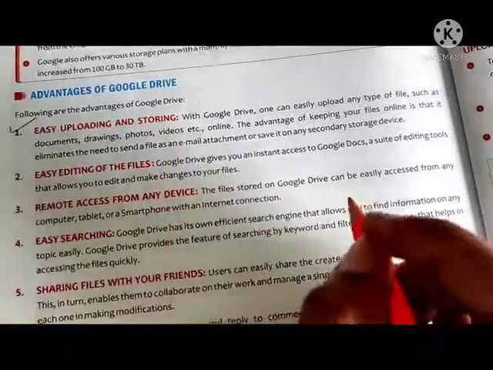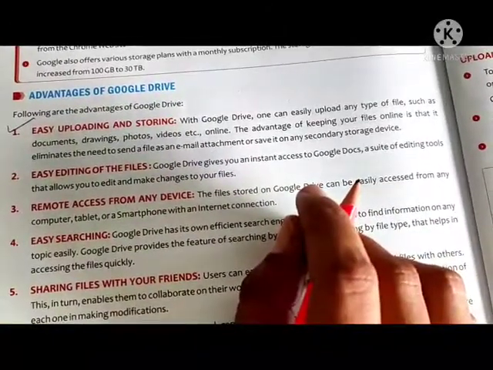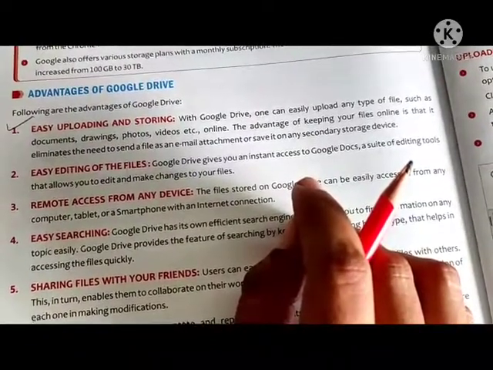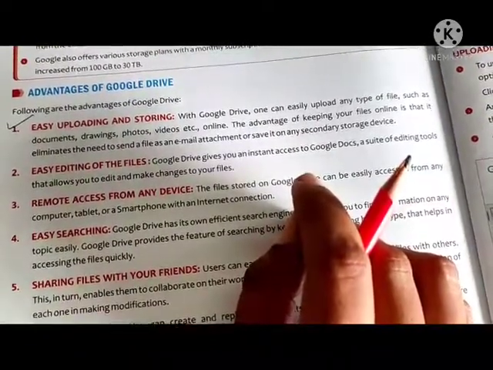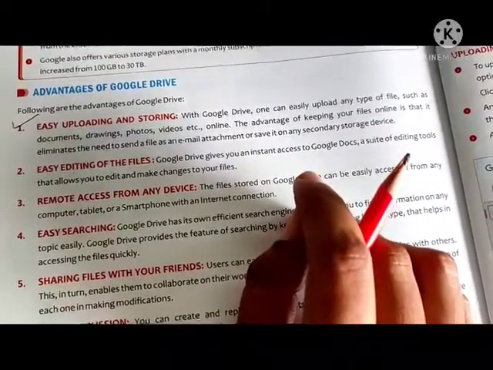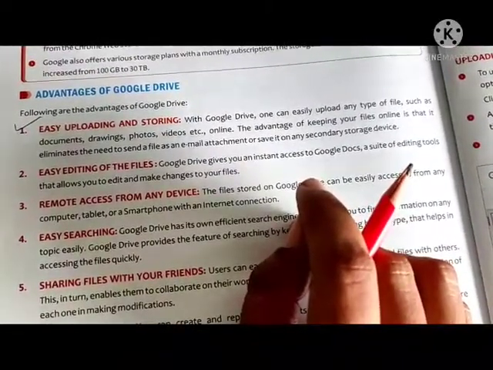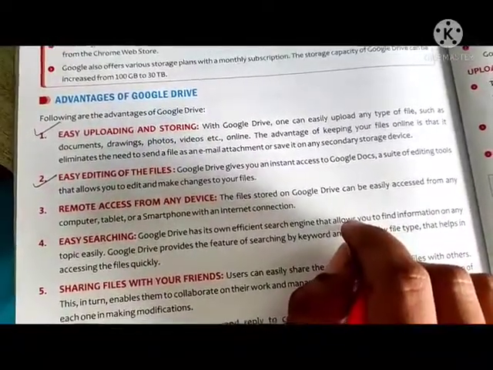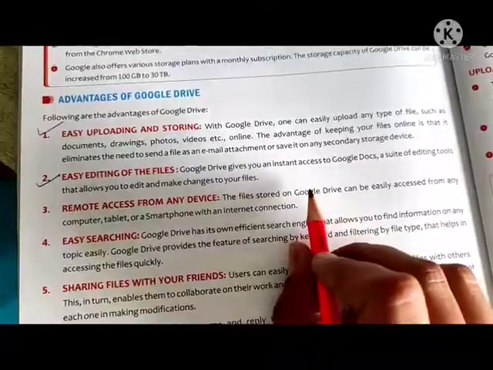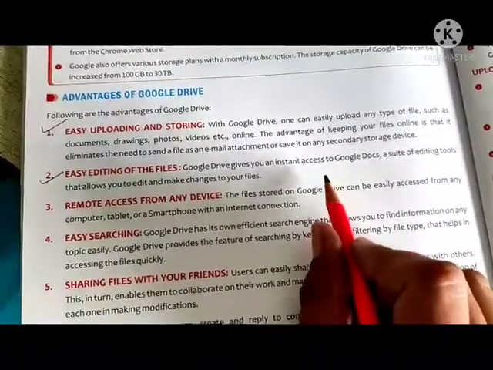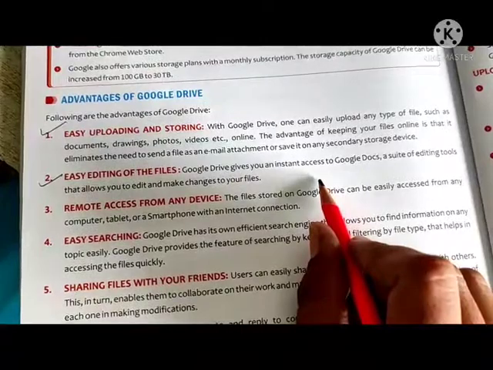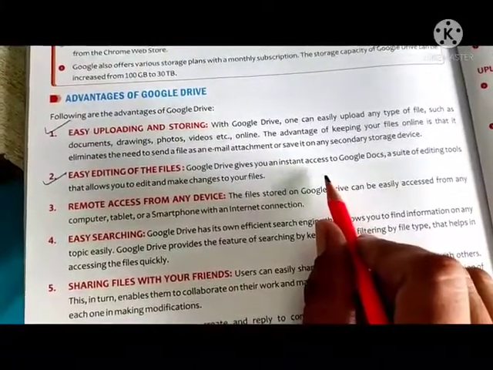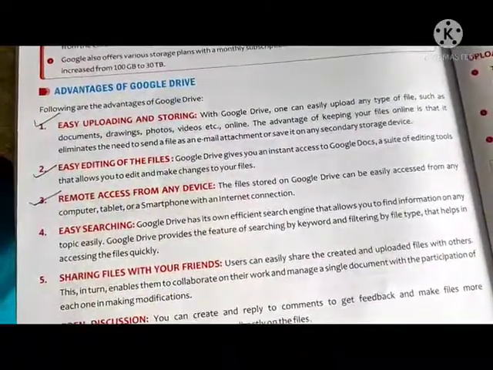First one is easy uploading and storing. Whenever we are using Google Drive, we can easily upload any file, photo, drawing, video, anything that we want to upload, online in an easy manner. Second is easy editing of files. Once we have uploaded the file, then we can also edit it. It provides editing tools to make changes in our file.